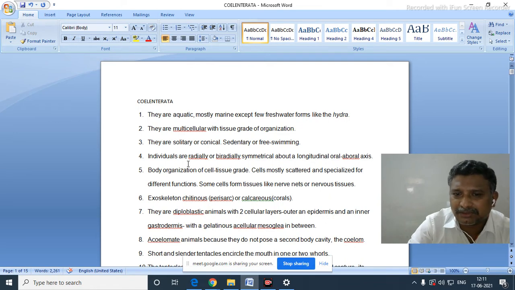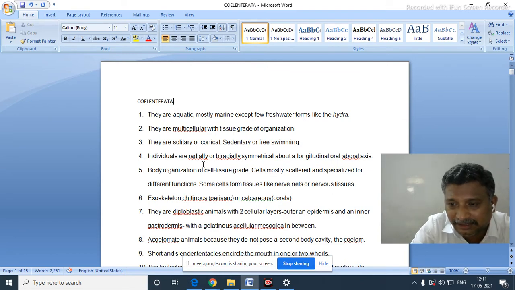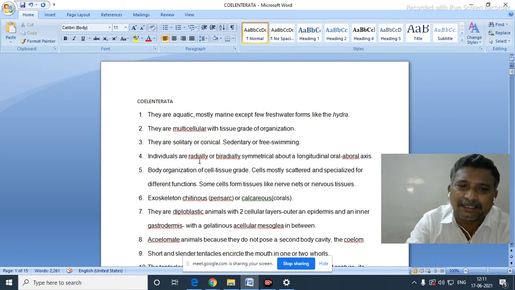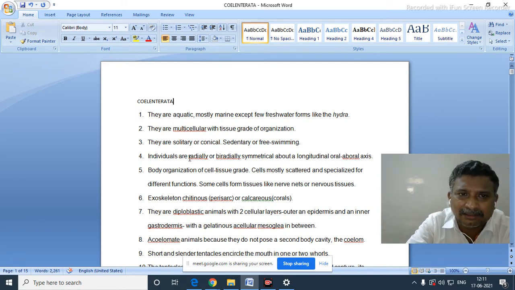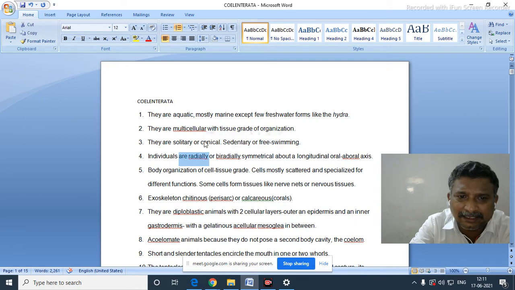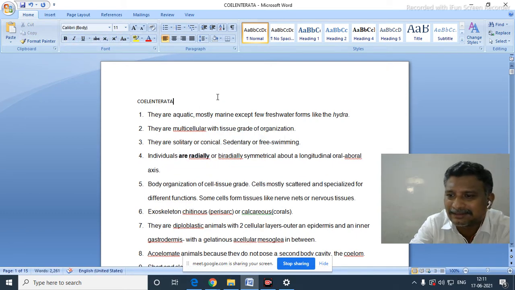Individuals show radial or biradial symmetry. Radial symmetry and biradial symmetry. The principal symmetry in Coelenterata is radial symmetry. You have to remember that the very important one, radial symmetry. Radial symmetry is the principal symmetry seen in Coelenterata.